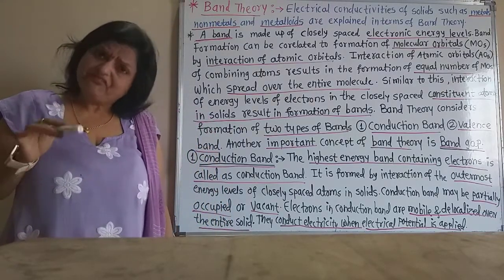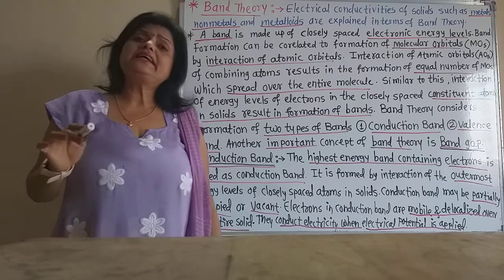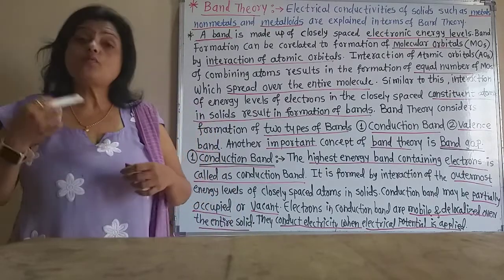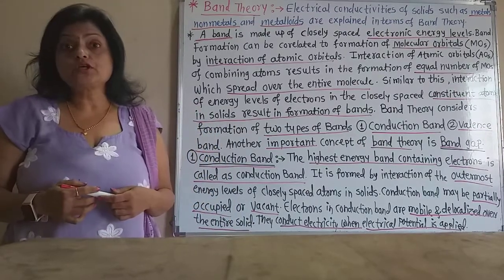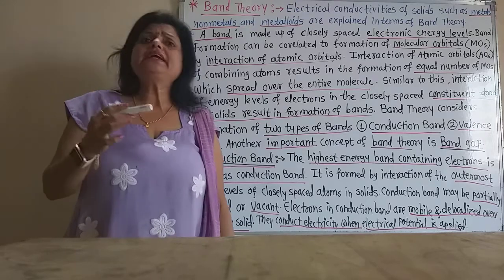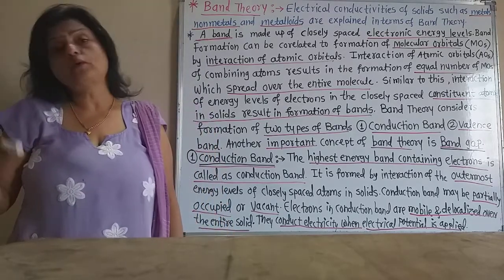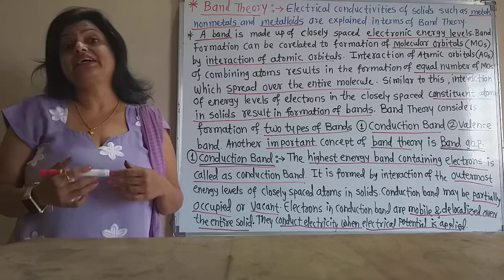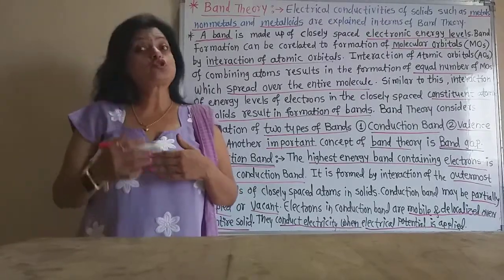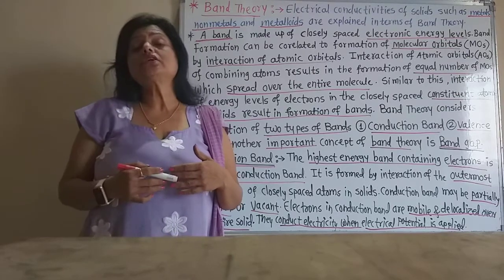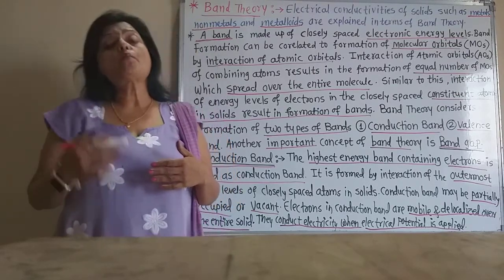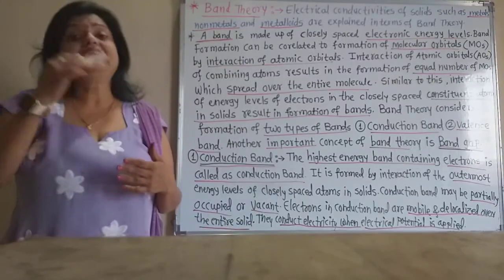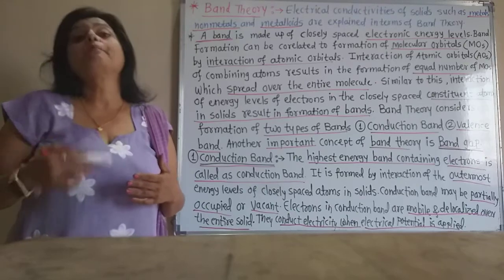In a similar way, there are so many atoms in solids and they also form molecules from the constituent atoms. So many atomic orbitals combine to form molecular orbitals. The molecular orbitals are closely spaced in the crystal lattice, or in the solid, and this maximum number of molecular orbitals formed, which spread over the entire solid, is called the band.